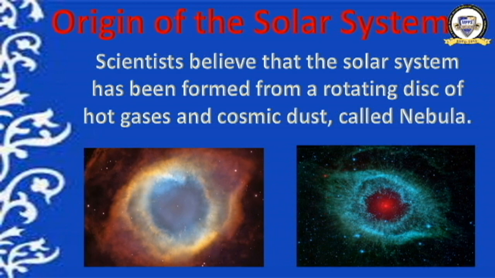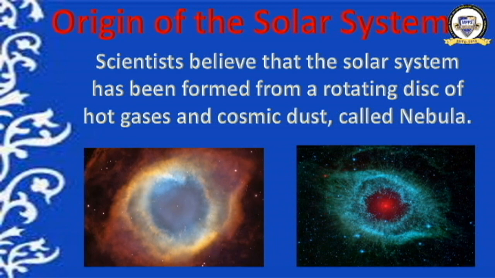From the first picture, you can understand that they are in a vague form. But when you come to the second picture, you can see that the cooled material was drawn into the center, and the center became denser and hotter and began generating energy by nuclear fusion. At the same time, due to the huge force of gravity, the rest of the material near the sun came together to form the dense inner planets, while the cooler outer regions combined with rock, metal, and gas to form the outer planets. This is the story behind the origin of the solar system.